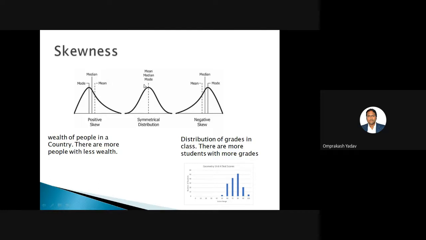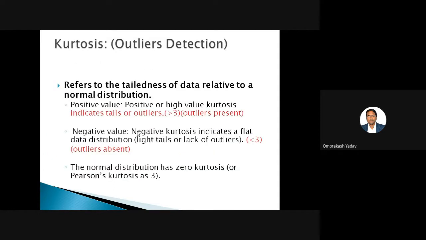If a symmetrical distribution is there, then we can impute with the mean or median, and it will not make any difference. But if the positive skew or the negative skew is there, then it will matter. At that time, we have to choose which value we are going to impute with. So first we will find out the skewness of the column. We have to do this at the start. After this, kurtosis is also there, we'll come to this one.